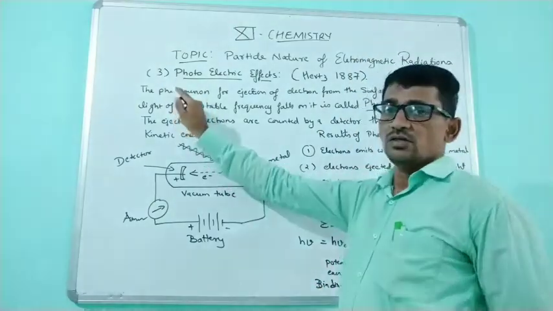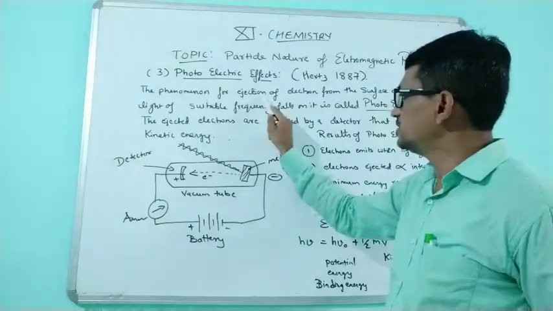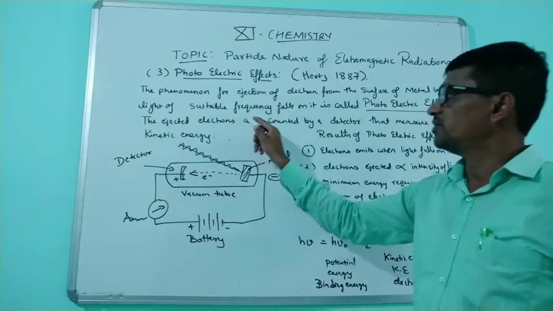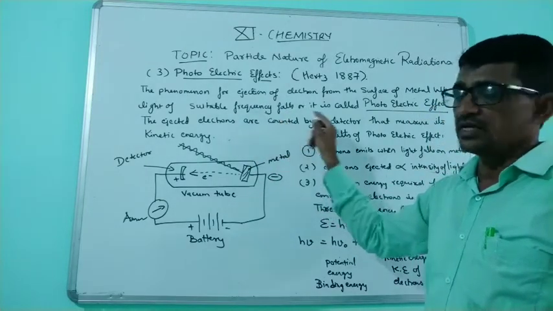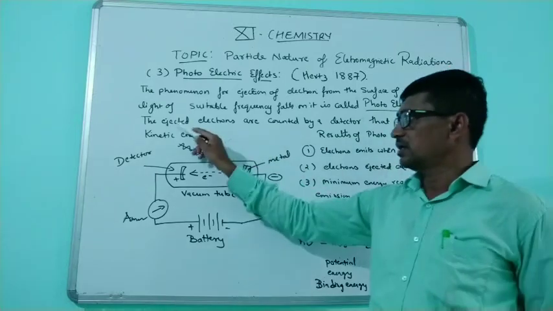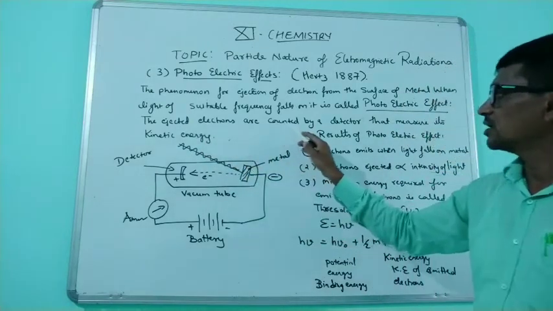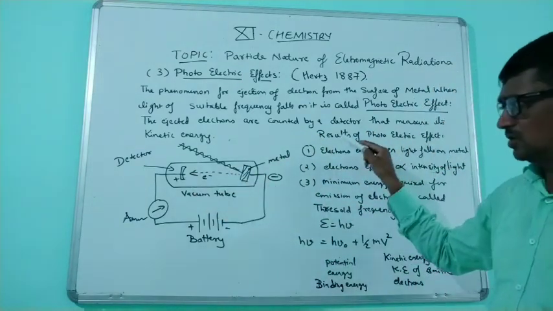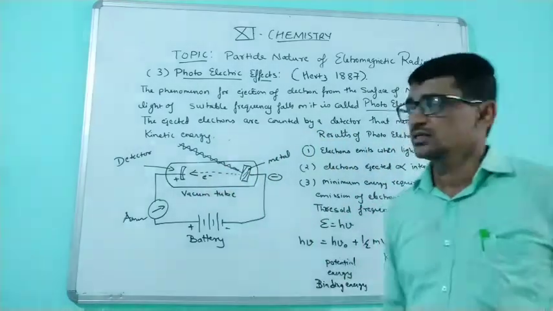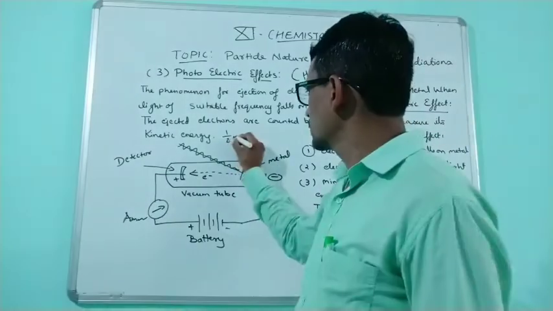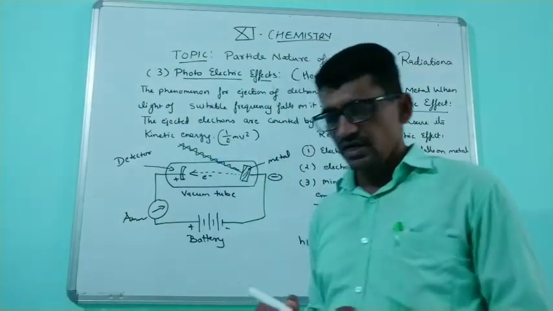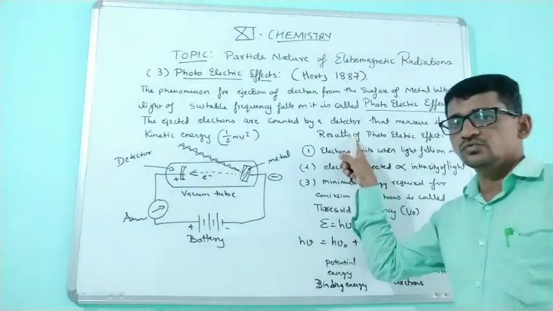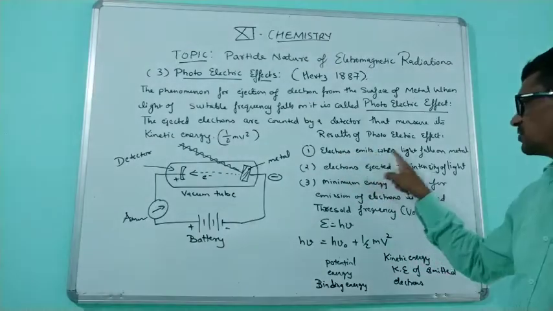We discussed the photoelectric effect, the phenomenon of ejection of electrons from a suitable metal surface having suitable frequency. That is known as the photoelectric effect. The ejected electrons are counted by the detector. So this detector is there. It measures the result of its kinetic energy. This kinetic energy is known as half mv square. Kinetic energy means speed, and rotational energy means the round. The result of the photoelectric effect: electrons are emitted when light falls on the metal.